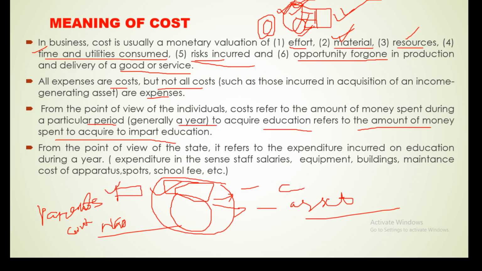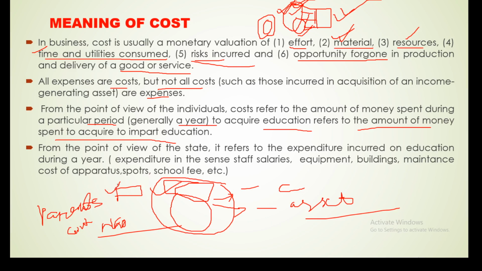Suppose in a year, the government has made some expenditure in different dimensions for imparting education in a particular grade or a particular state. So the expenditure made by the government, the private organization or the individual itself for imparting or acquiring education is called the cost.